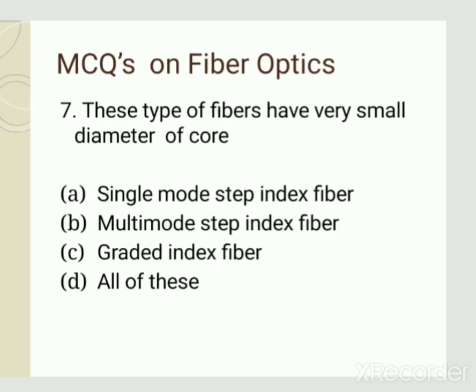These type of fibers have very small diameter of core, and the options are single mode step index fiber, multi-mode step index fiber, graded index fiber and all of these. These are the classification of the optical fiber based on the refractive index. There are two types of classification, step index fiber and graded index fiber. Step index fiber is again divided into two types, that is single mode step index fiber and multi-mode step index fiber.